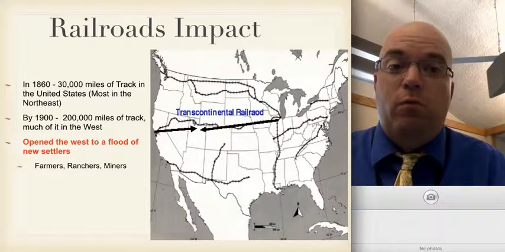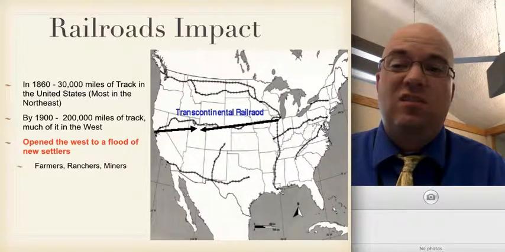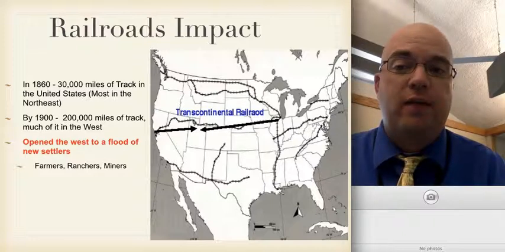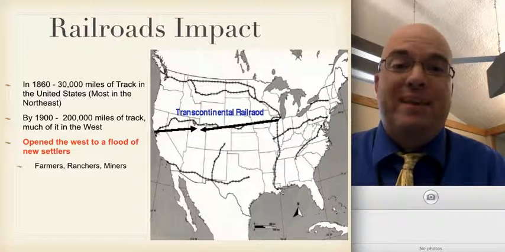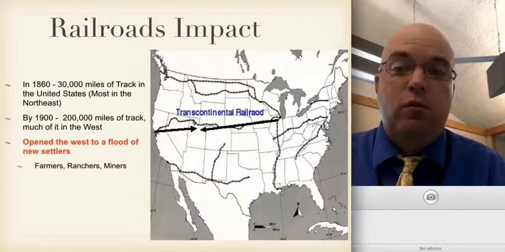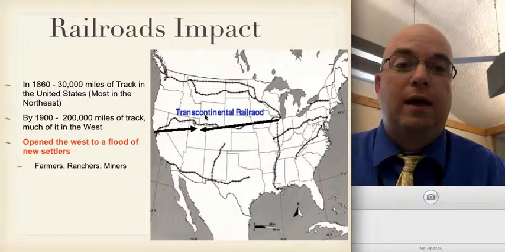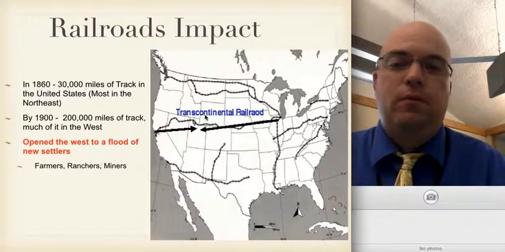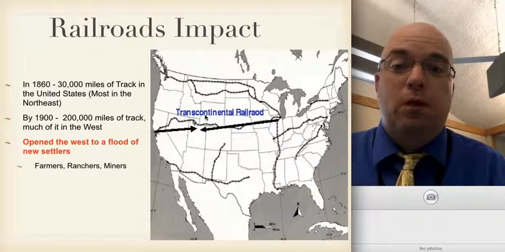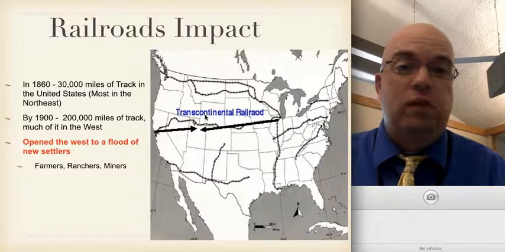The impact of the railroad was pretty amazing. In 1860, there were only about 30,000 miles of tracks in the United States, mostly in the northeastern part of the country. By the end of the 1800s and early 1900s, there was about 200,000 miles of track. So it wasn't like they just built the Transcontinental Railroad. Other smaller railroad lines will be built as well as people begin to fill in the middle section of the country. This really marks a massive flood of new settlers in the post-Civil War time period.